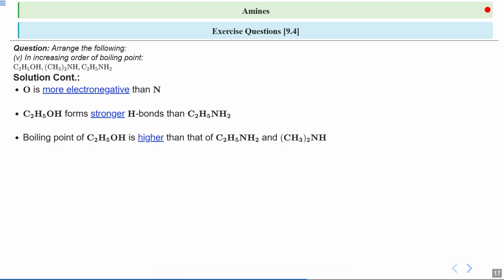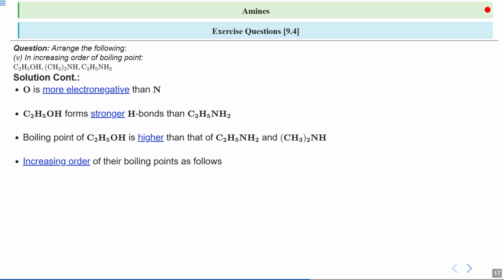So the boiling point of ethanol is higher than both ethylamine and dimethylamine. The prime reason is that the strong hydrogen bonding in ethanol requires more heat to break.